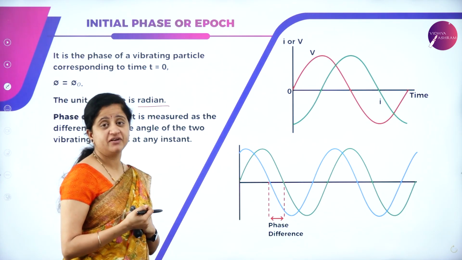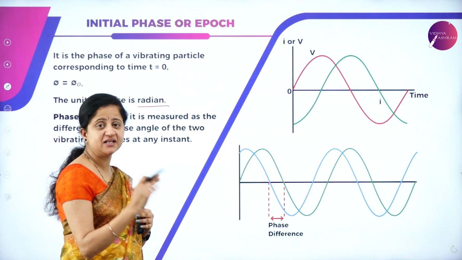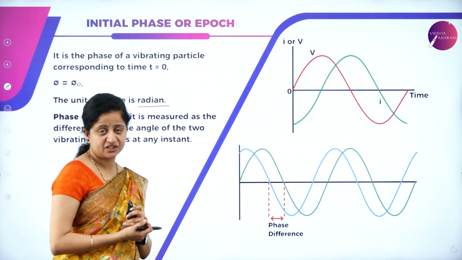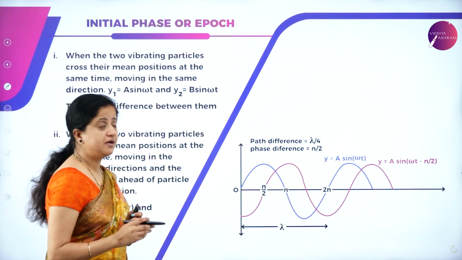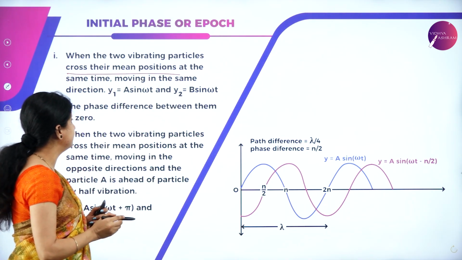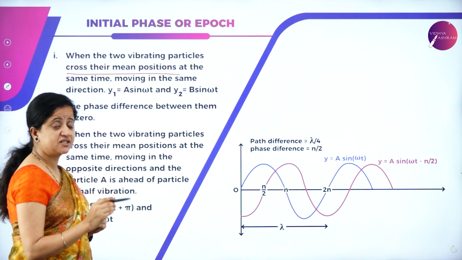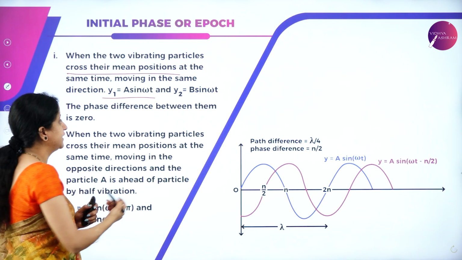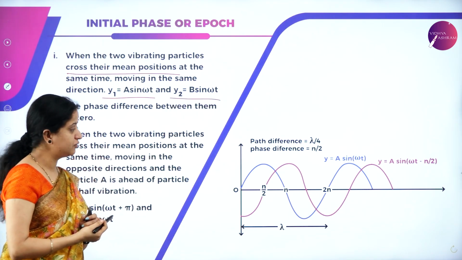But how to find that phase difference? By finding the phase angle between the two vibrating particles at any instant of time. So when these two vibrating particles cross their mean position at the same time, moving in the same direction, say for example we have displacement y1 is equal to a sin omega t, y2 is equal to b sin omega t.